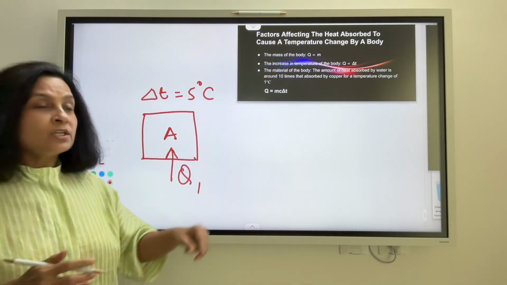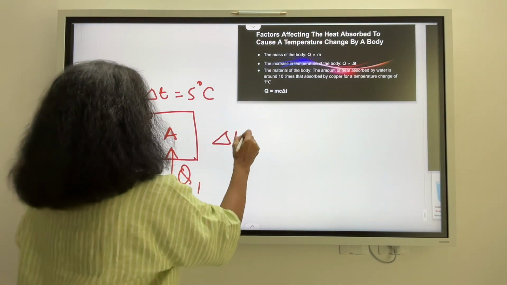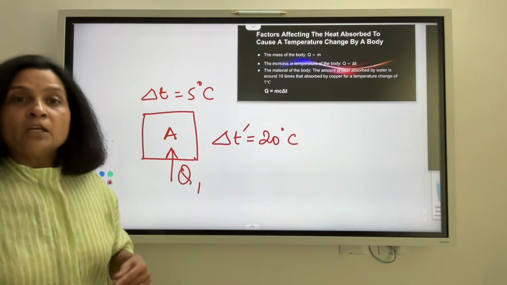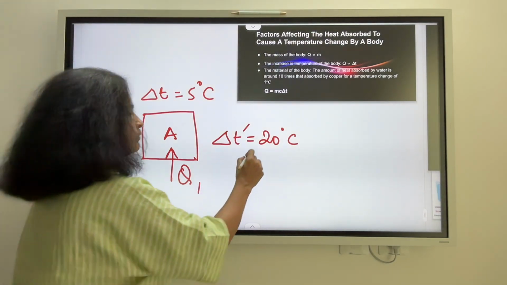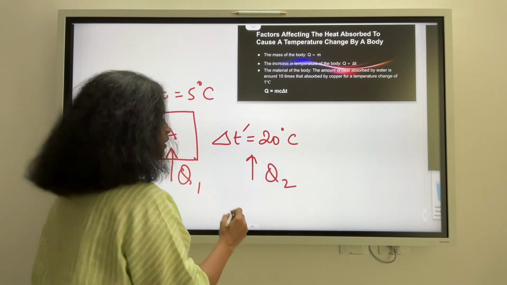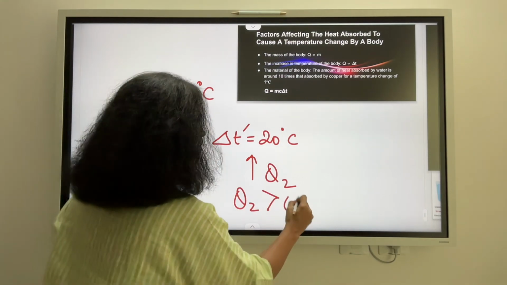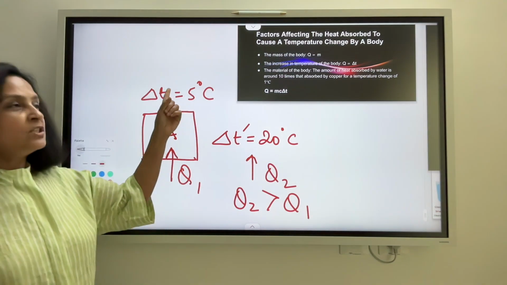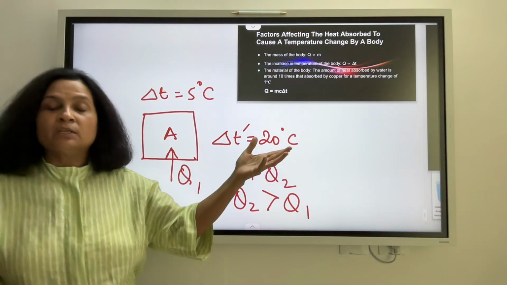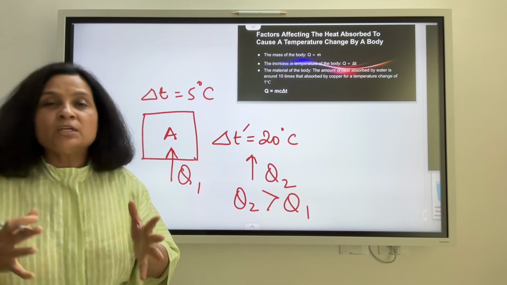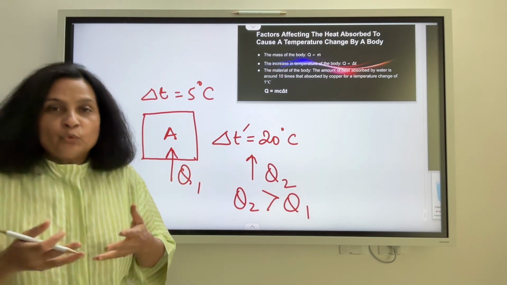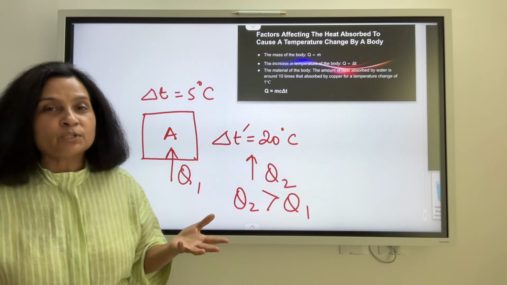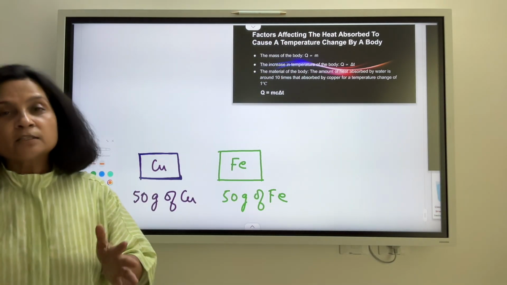Now if I want to change the temperature of this body by 20 degrees centigrade, then how much energy do I have to supply? Well, I have to supply heat energy which certainly will be greater than the amount of heat energy I needed to supply to cause a change in temperature of just 5 degrees. So the more the change in temperature I require, the more amount of heat energy I will need to supply to that object.